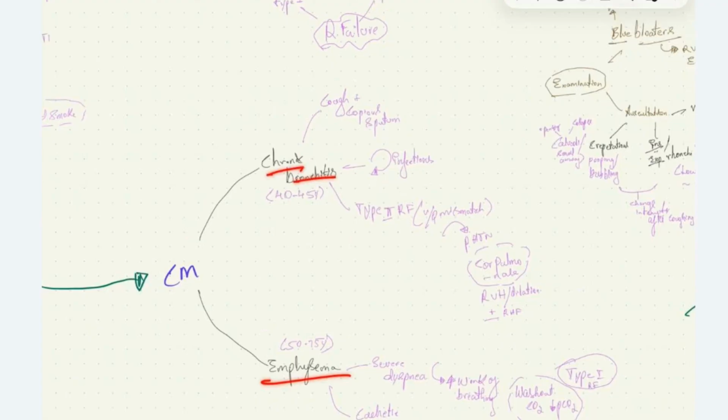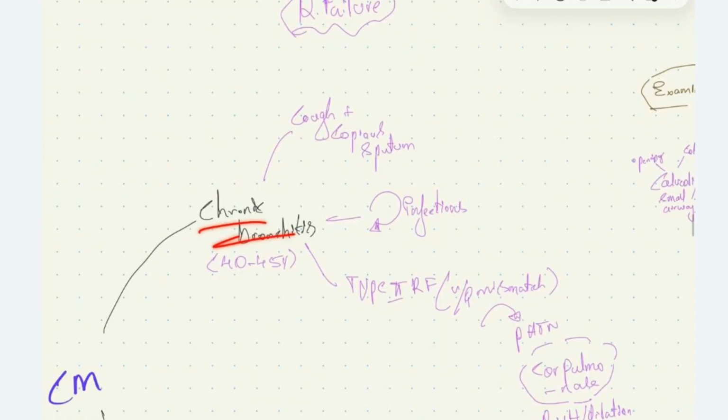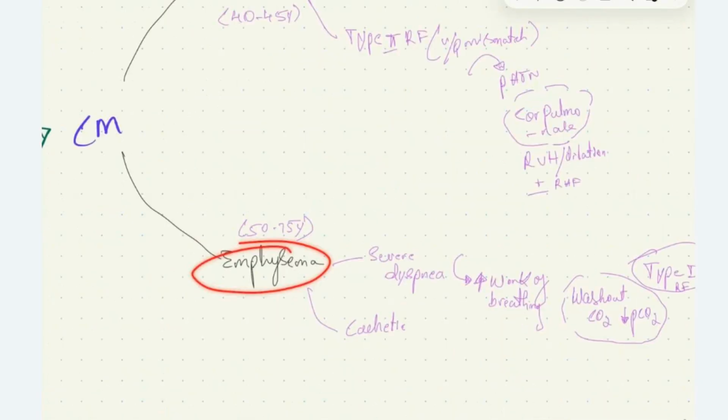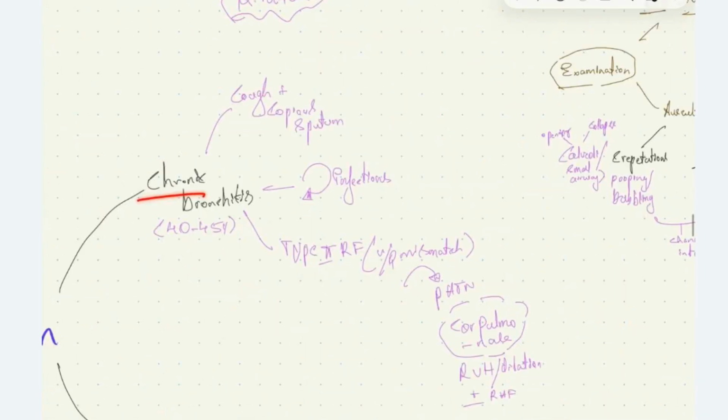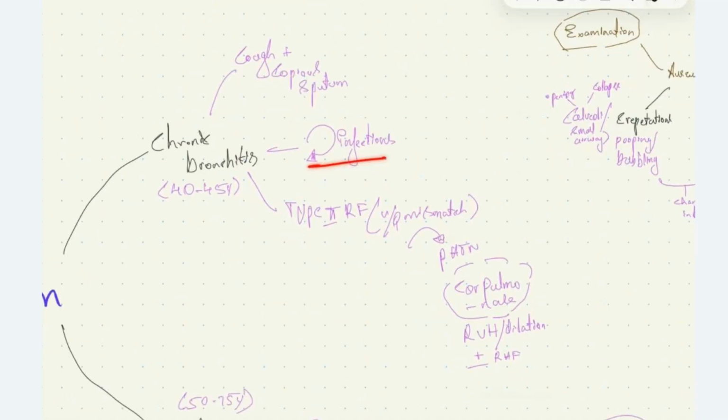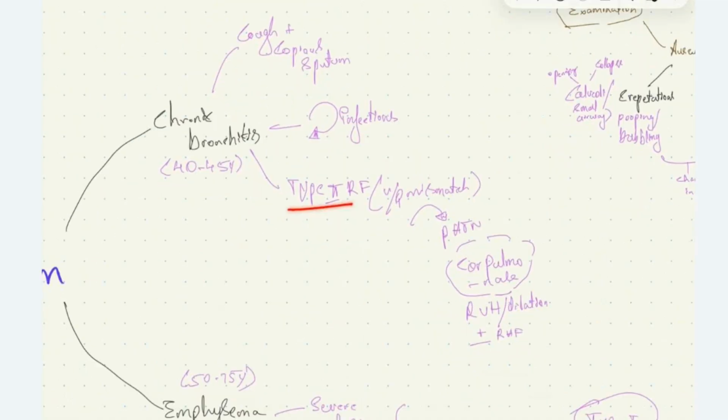Chronic bronchitis is usually seen in the age group of between 40 to 45 years, whereas emphysema is seen between 50 to 75 years. In chronic bronchitis, the patient will usually have cough with copious amount of sputum. They can have recurrent respiratory tract infections, and they will have type 2 respiratory failure due to ventilation perfusion mismatch.